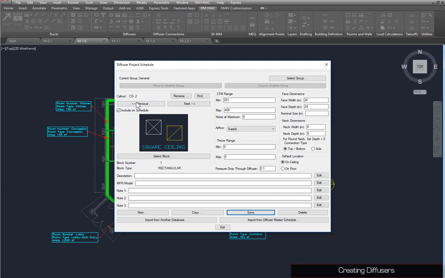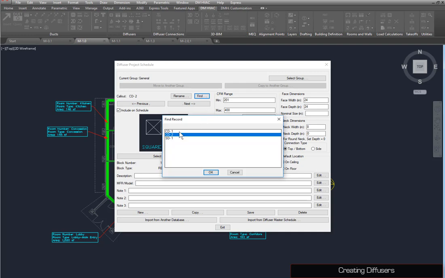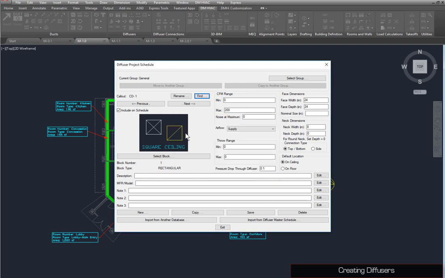Use the Previous and Next buttons or the Find button to return to CD1. Press the Copy button to make another diffuser named RG1. Set the CFM max to 800 and the airflow to return. Then save your changes and close the dialog box.